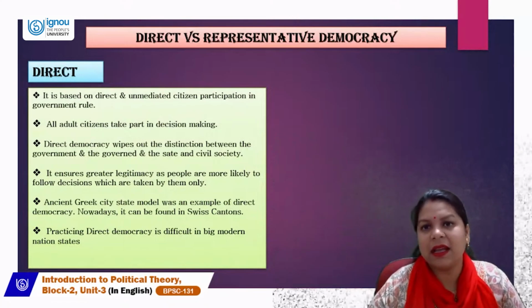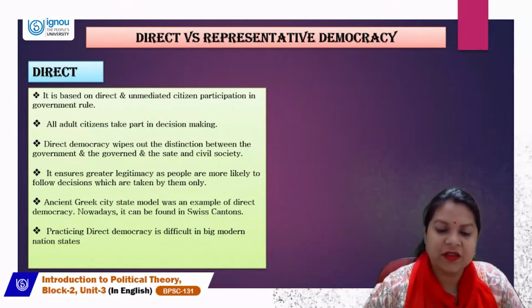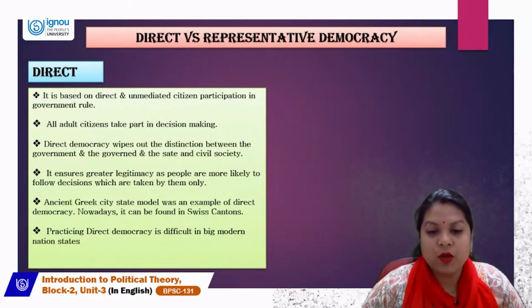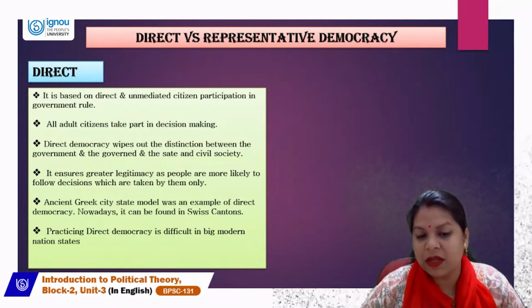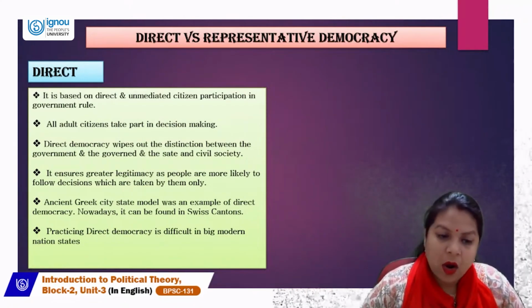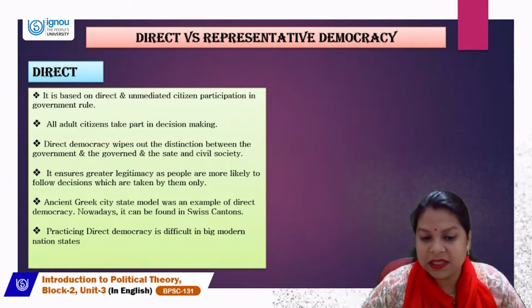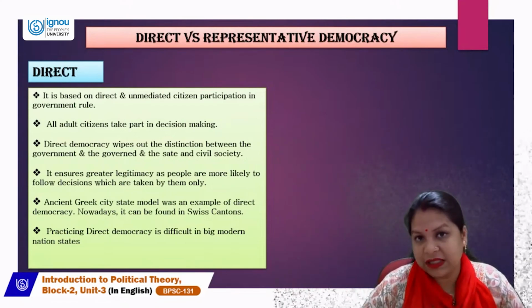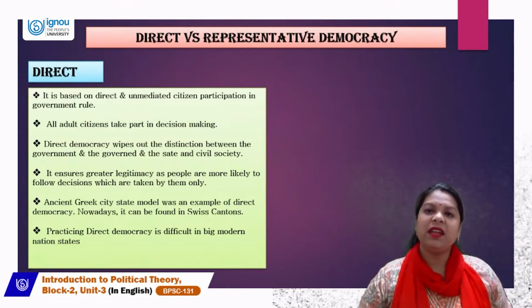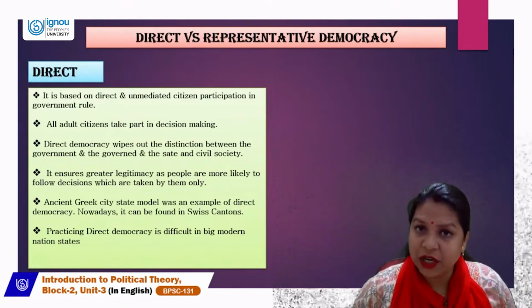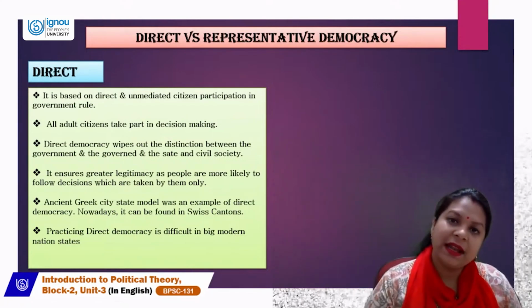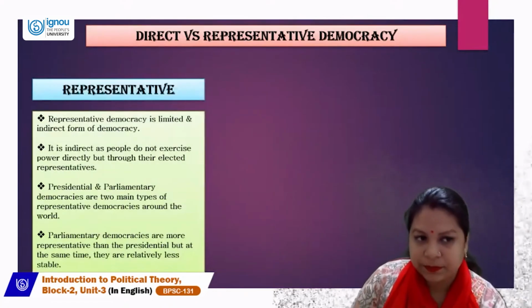In the city states of Greece you can find direct democracy practiced, and nowadays it can be found in Swiss cantons. Also, practicing direct democracy is difficult in big modern nation states because it is very difficult to accommodate a huge population while doing direct democracy practices.